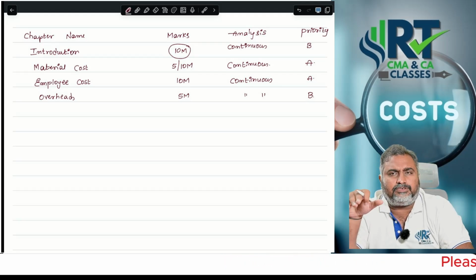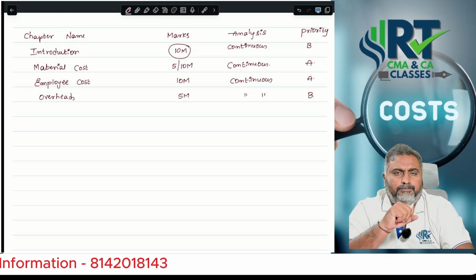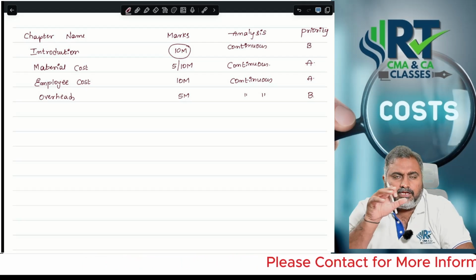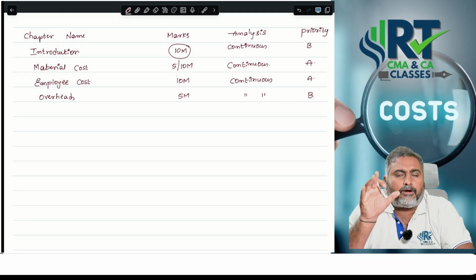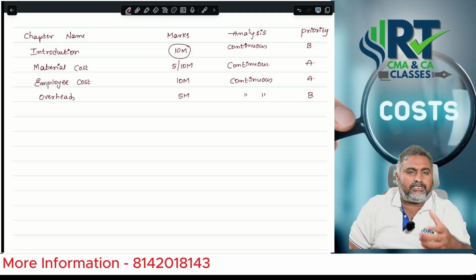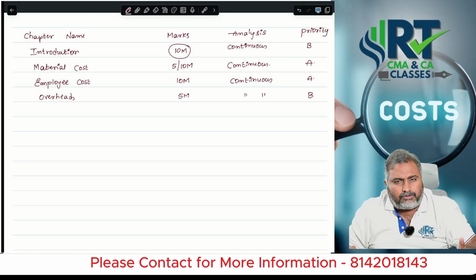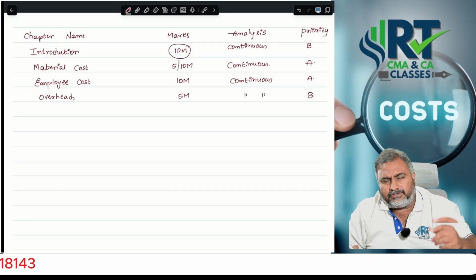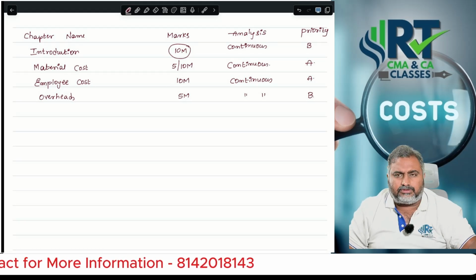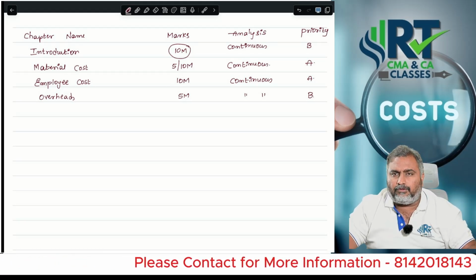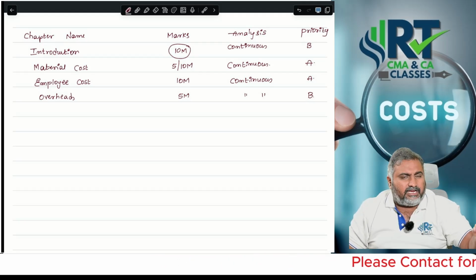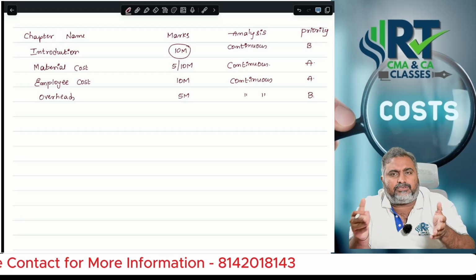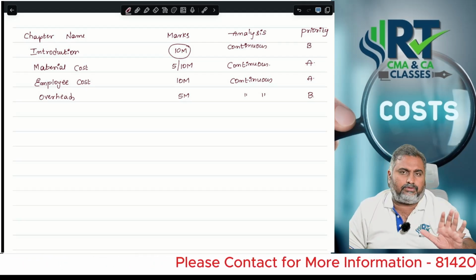Sir, in primary distribution, there is no method. What are the expenses? How to distribute those expenses to the production departments and service departments by using some suitable, proper basis. The suitable basis, if you read the question carefully, you are able to identify. Some examples, if you ask me, sir: depreciation distributed based on asset value, insurance on asset value, rent on floor area basis, and indirect wages, direct wages. Like that, by seeing the expenses you are able to judge what is the suitable basis. Like that also you can concentrate.